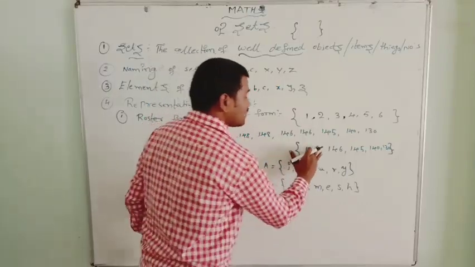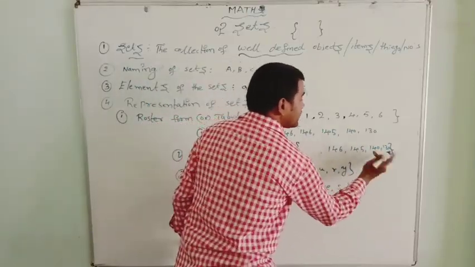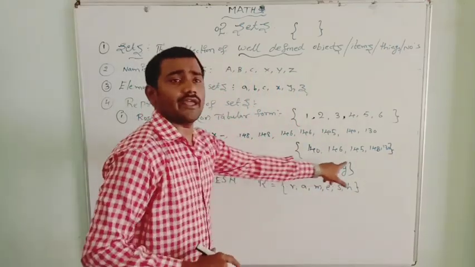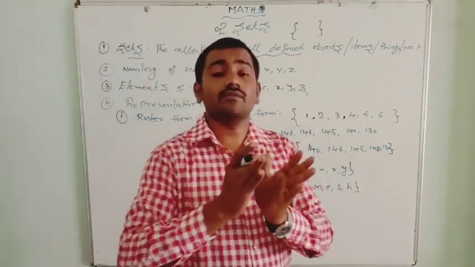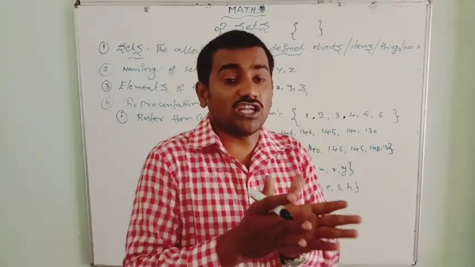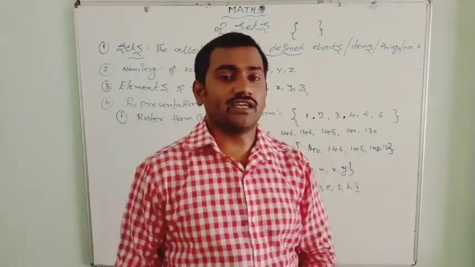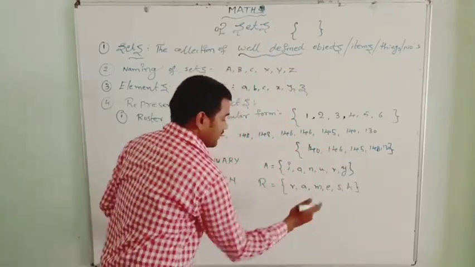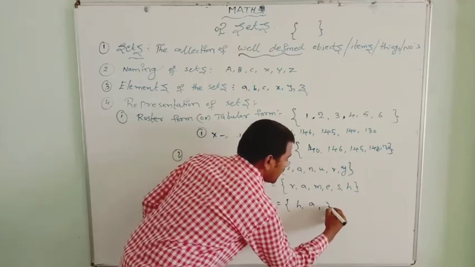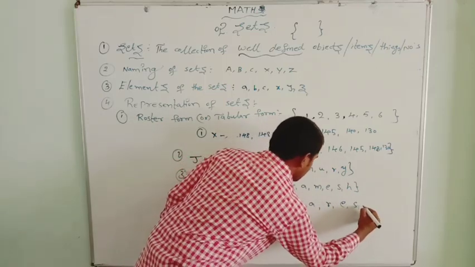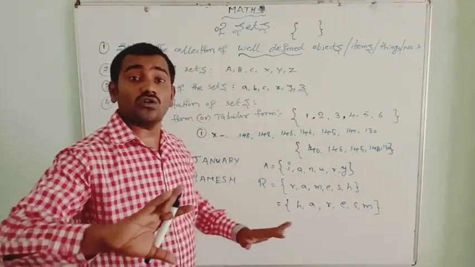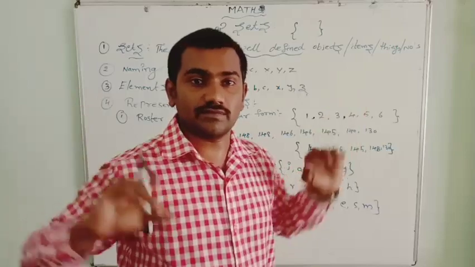However, you can write this 148 here, and this 140 here. The order of the elements is not necessary. You can also write this name like H, A, R, E, S, M. You don't have to write in sequence.